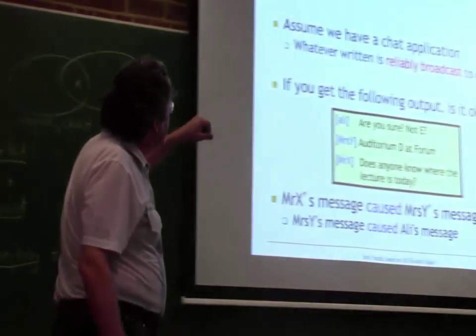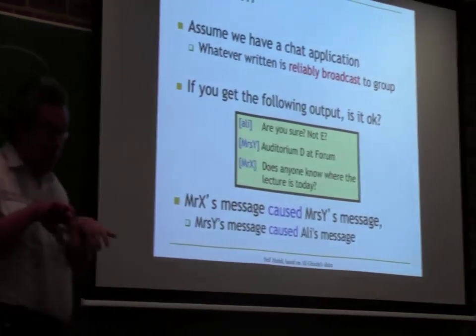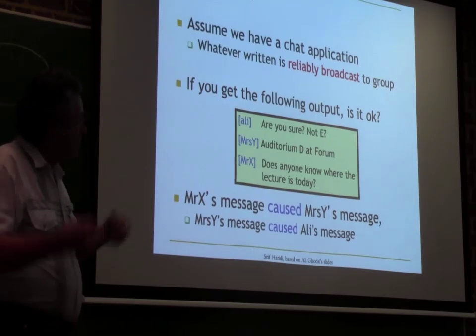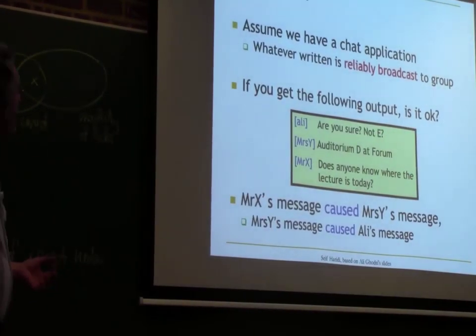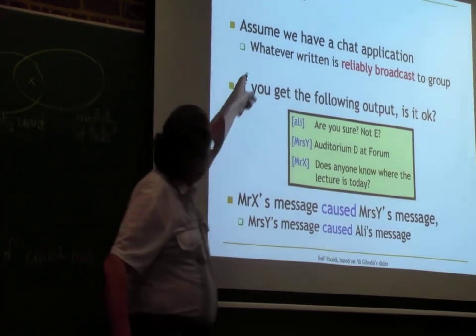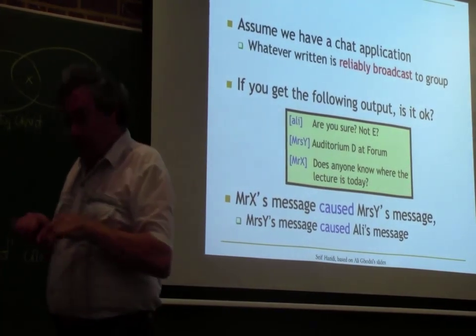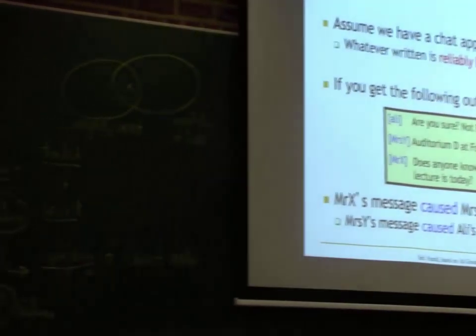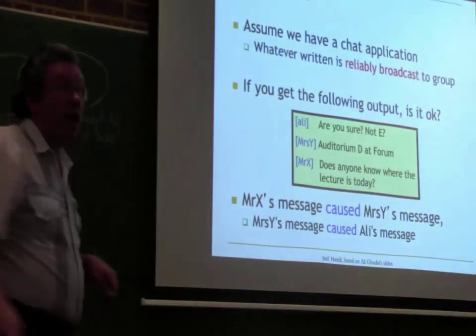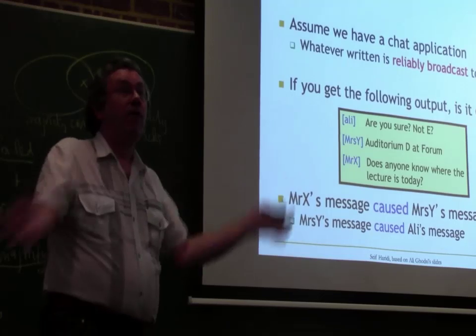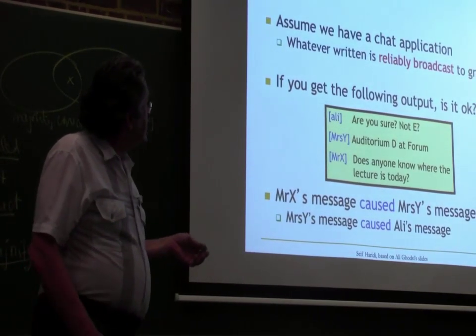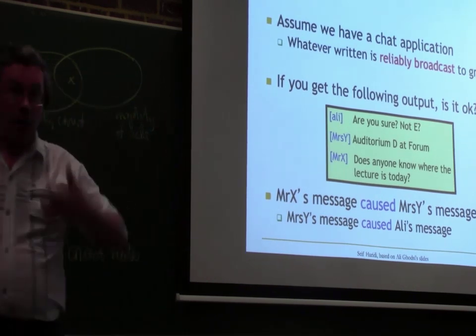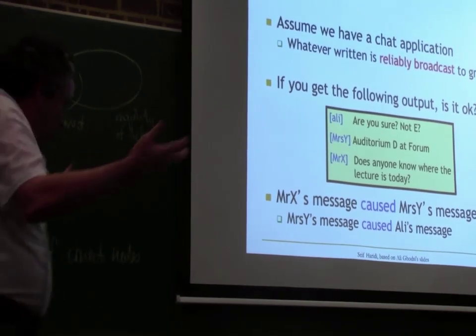So here's the scenario, and it's a chat application. A lot of people are typing messages and everybody is receiving, and you have conversations going on. To make it work well, it's all reliable broadcast. That means if I send a message, I know that all the correct nodes will get it. If I'm correct, I know everyone will get it. Or even if I crash, I know all the correct nodes will get it. So that the conversations are going on in a consistent way among all the users.